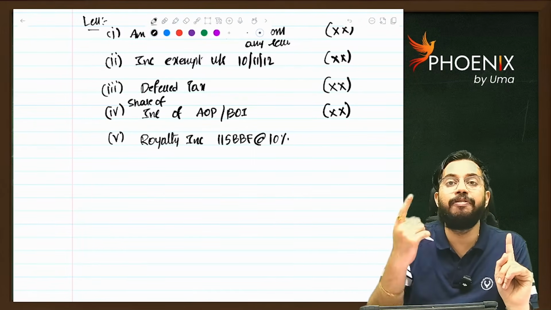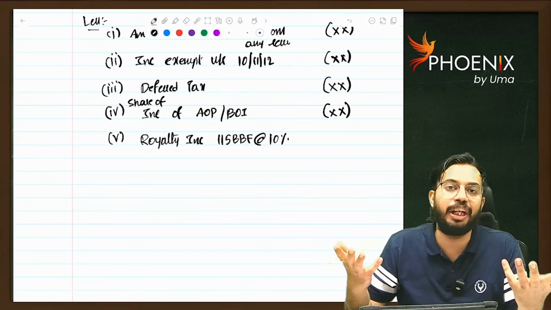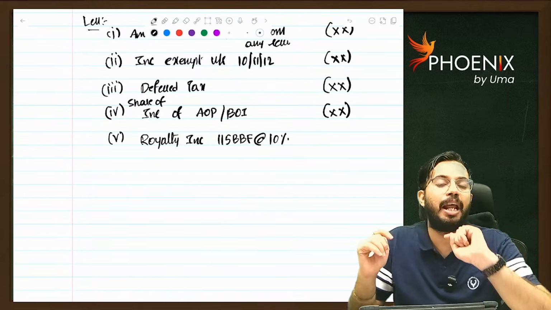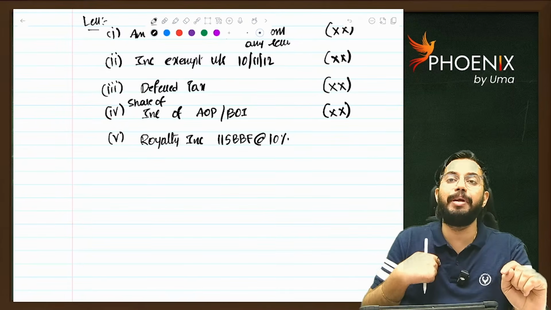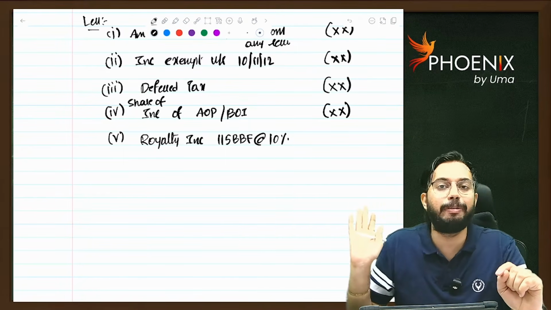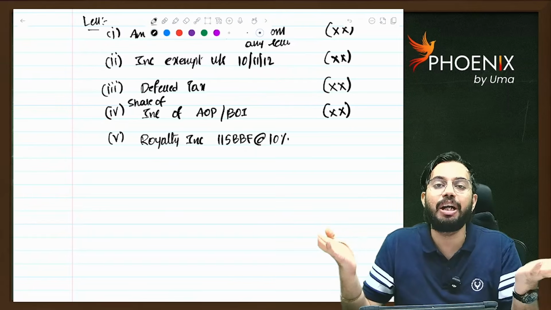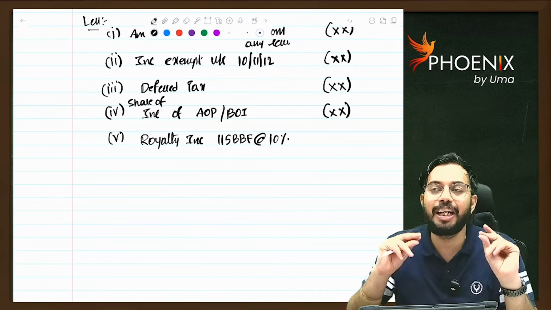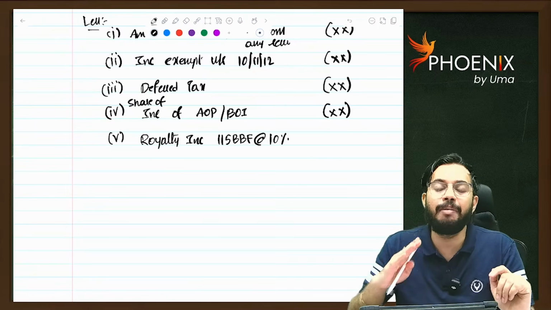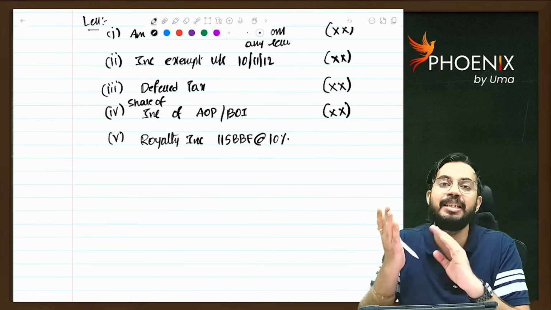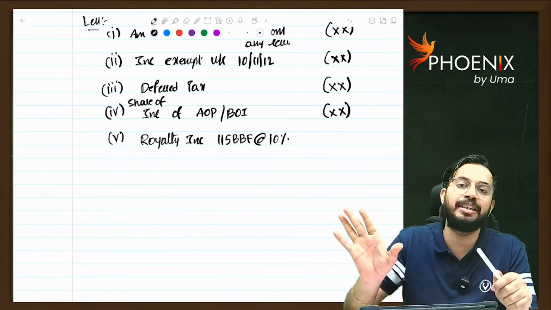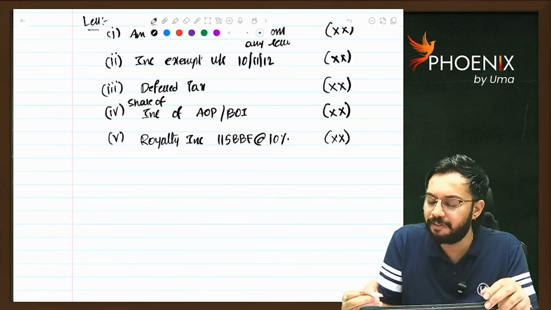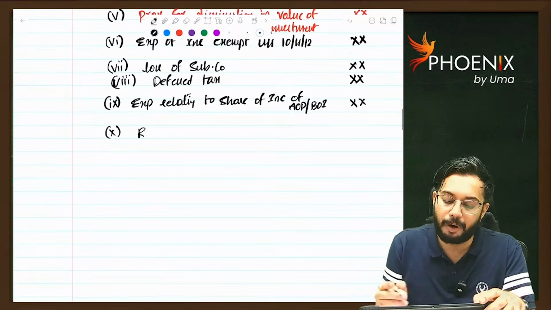Again, if by MAT they levy 15%, it's like cheating. See, I am getting royalty income, I am required to pay 10% tax. Again, they come and tell me you are required to pay 15% tax. What will I tell? You are cheating, correct? So that's why if there is any royalty income which is taxable at 10%, which is less than MAT, then on that only the tax rate of 10% is applicable. So that will be reduced while calculating book profit.